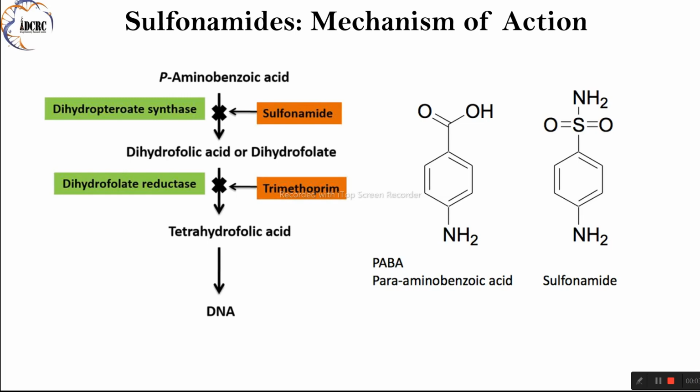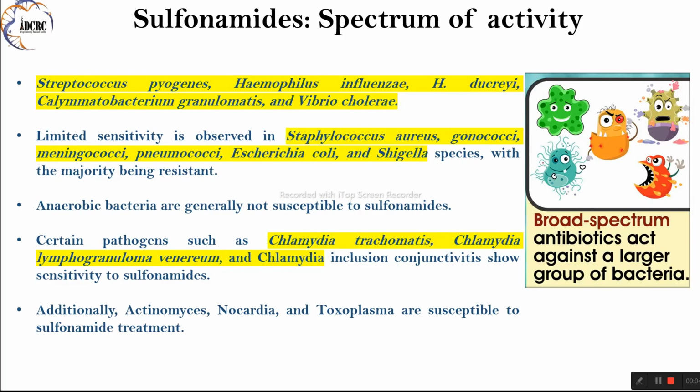Overall, sulfonamides are valuable antimicrobial agents that disrupt bacterial folate synthesis, making them effective in treating a wide range of bacterial infections. However, the emergence of bacterial resistance and the availability of alternative antibiotics have somewhat limited their clinical utility in recent years. Sulfonamides, despite their broad-spectrum activity, exhibit varying degrees of effectiveness against different bacterial pathogens. Understanding their spectrum of activity is crucial for appropriate antibiotic selection and treatment planning.